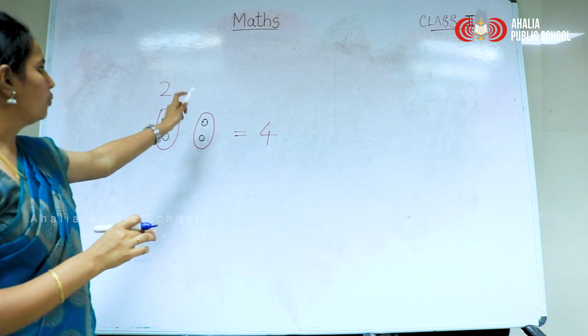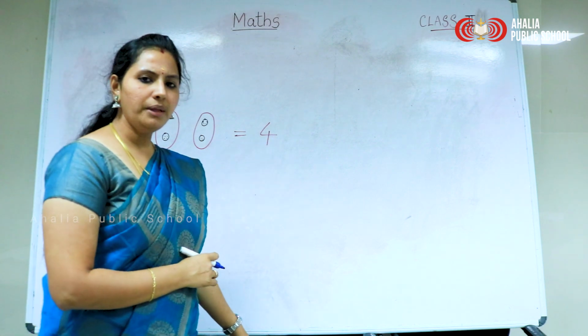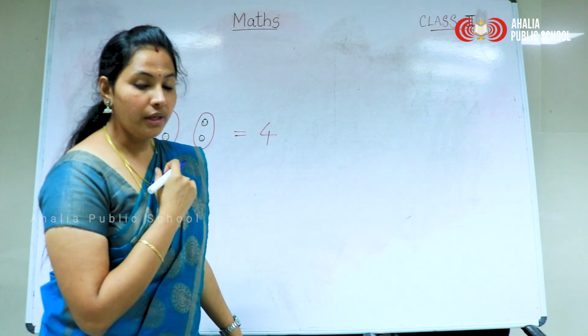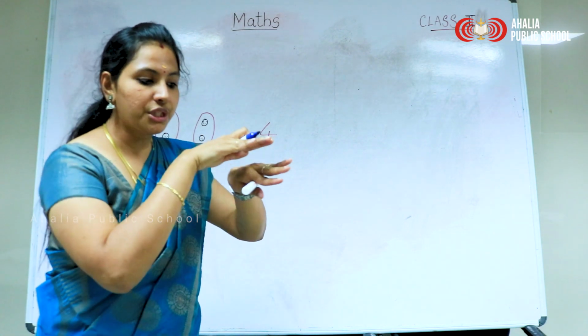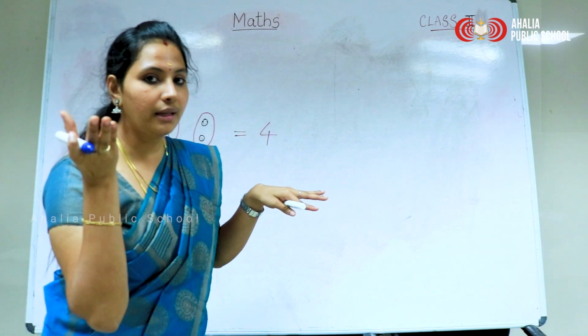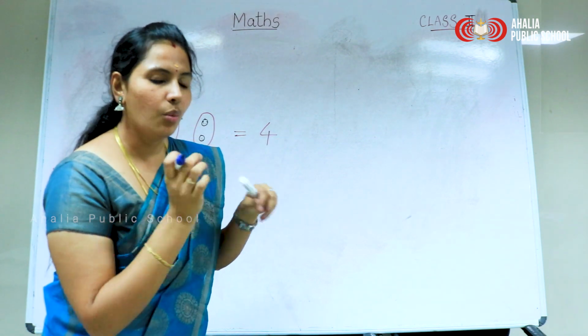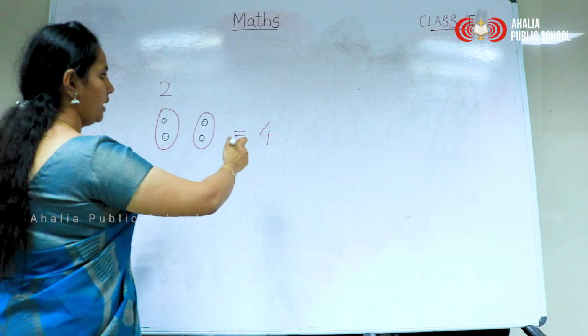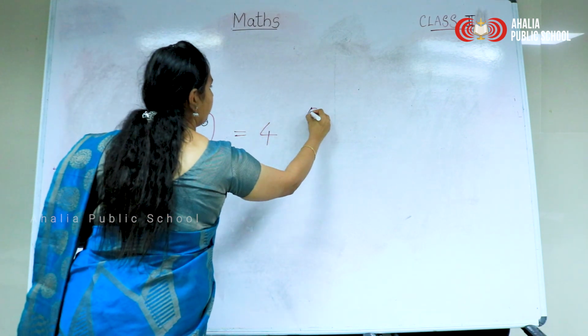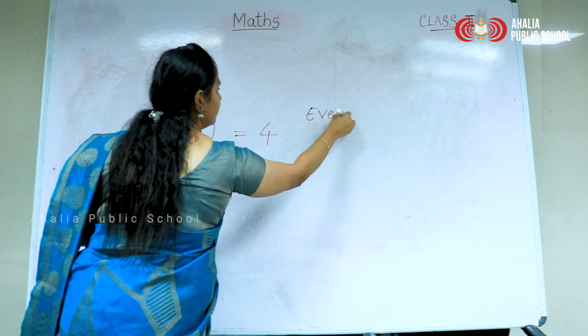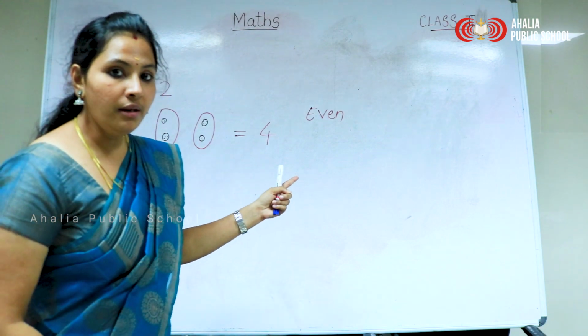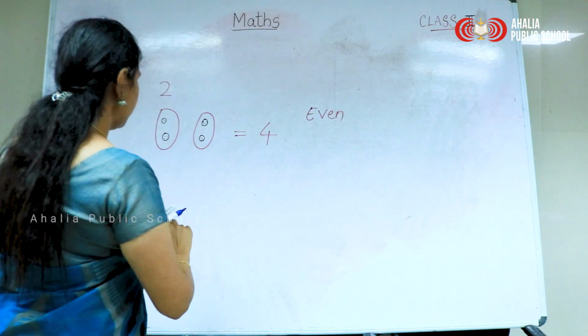So 2 and 4, what number is this? If we are able to share equally the given things in our hand, what's that number? Yes, even number. See one more example.